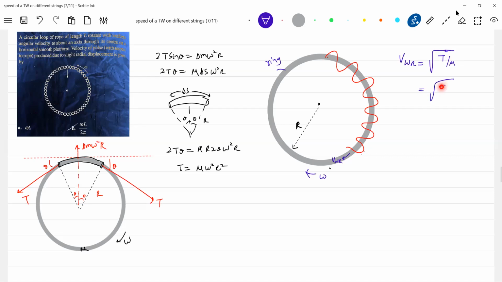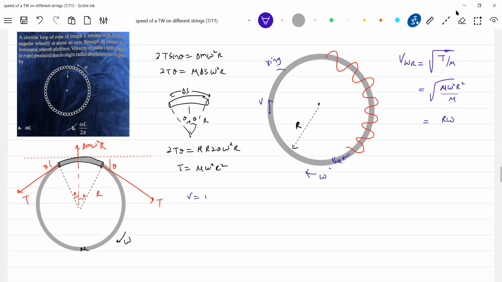What is T? T is mu omega square R square, divided by mu. So this mu gets cancelled. We get R omega. What is R omega? R omega is the tangential speed of any point on the rope.